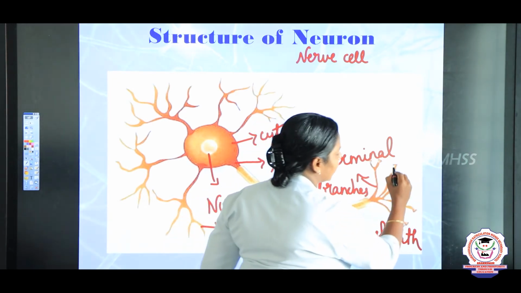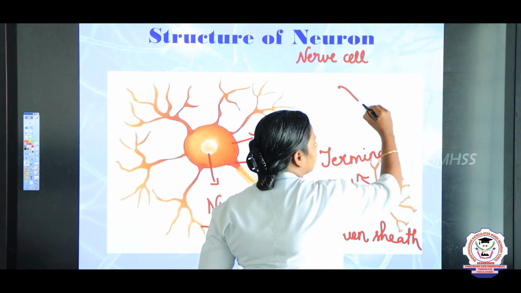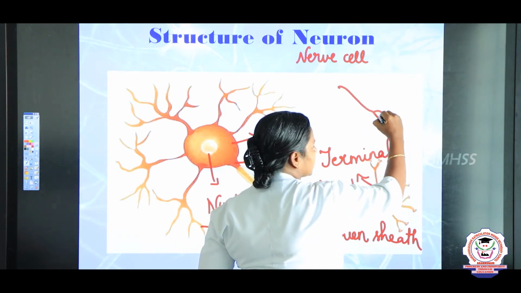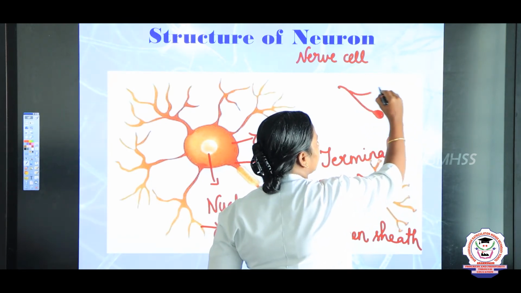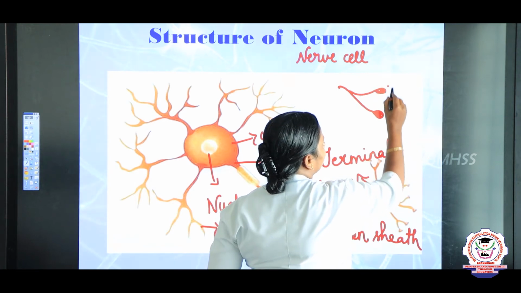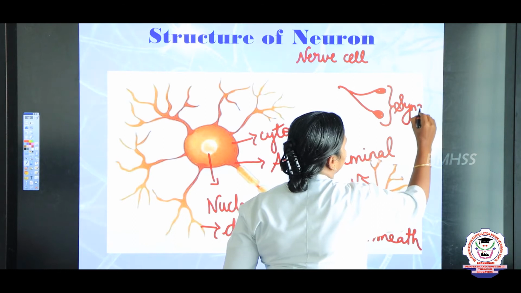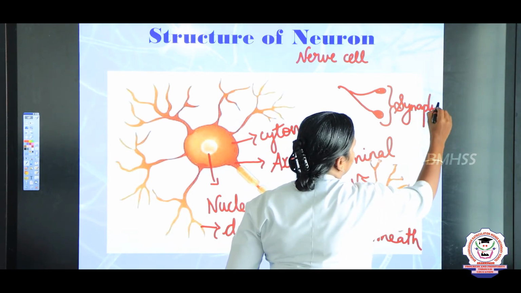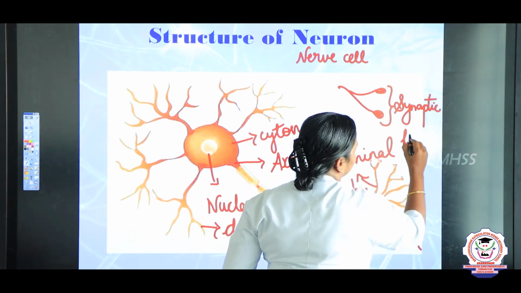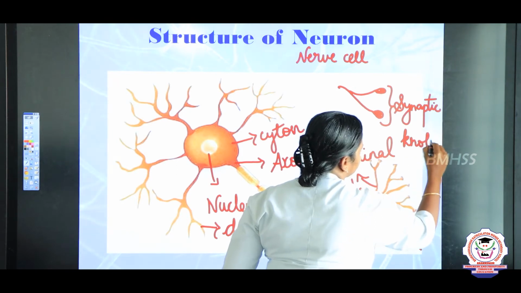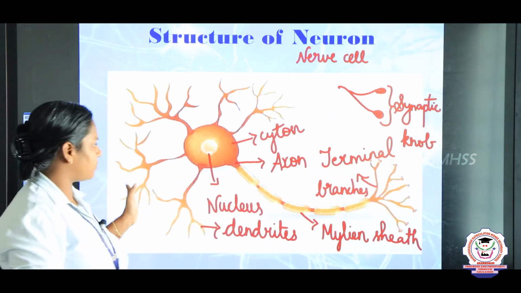And it ends in a bulb-like structure. This bulb-like structure we call a synaptic knob. What do we call it, children? Synaptic knob.